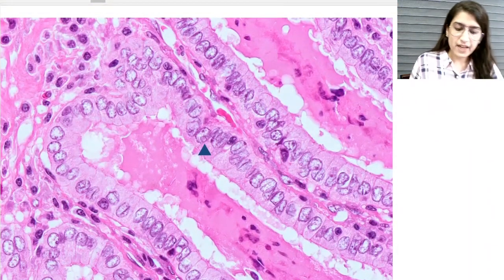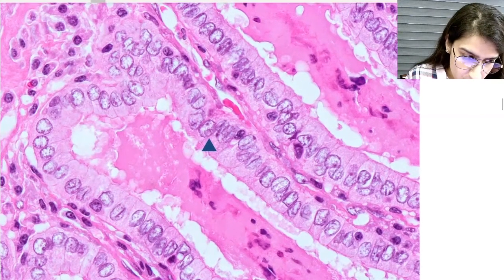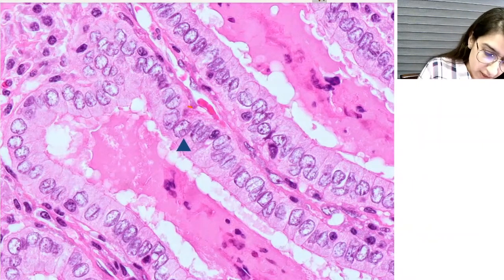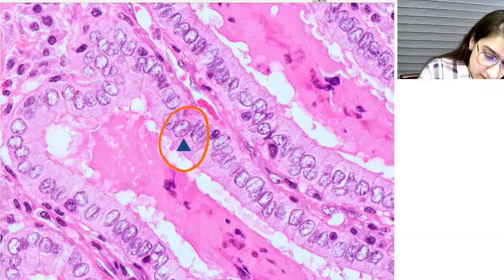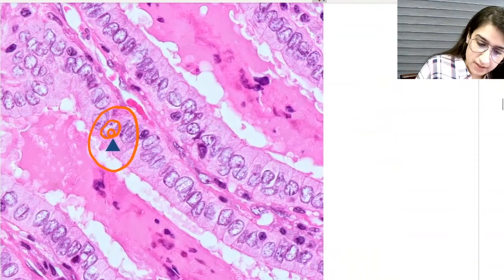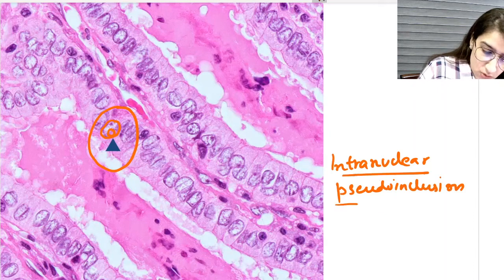Look at this very closely. I'll magnify it a little more so it's easier for all of you. Can you see this arrowhead? What is it showing? This is the nucleus and this is an inclusion. So this is an intranuclear pseudo inclusion.